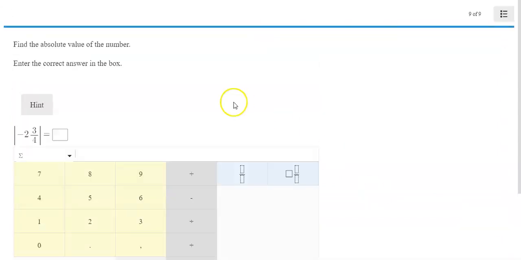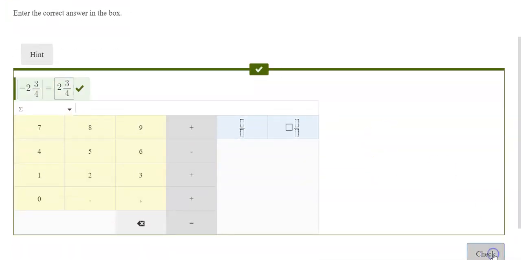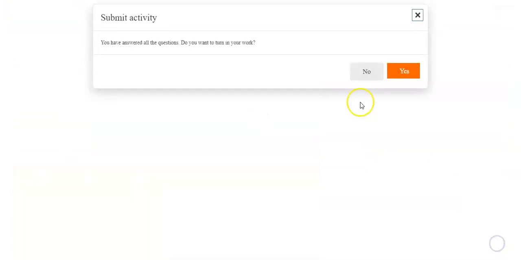And our last one, our absolute value. We need to do this one right here. That's a mixed number. So we have 2 and 3 over 4, because the opposite of negative 2 and 3/4 is 2 and 3/4. Okay, you hit done, and you're done with that section.